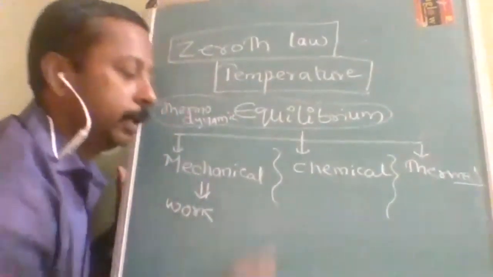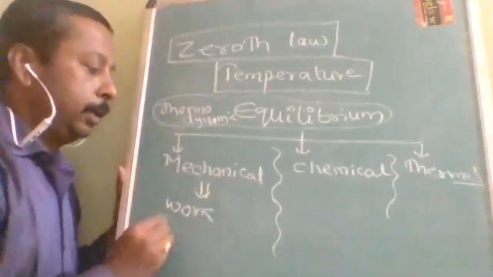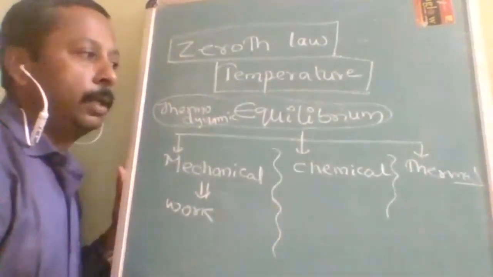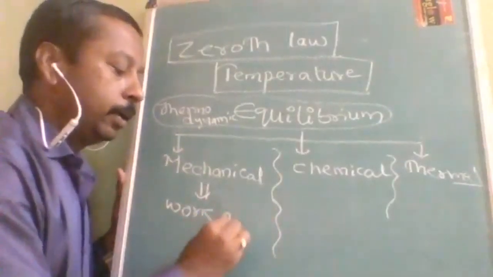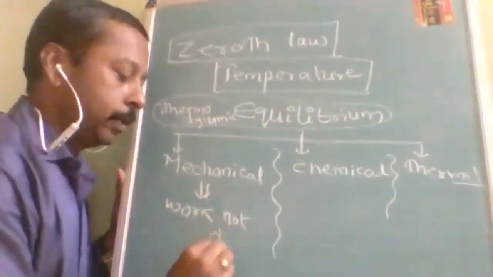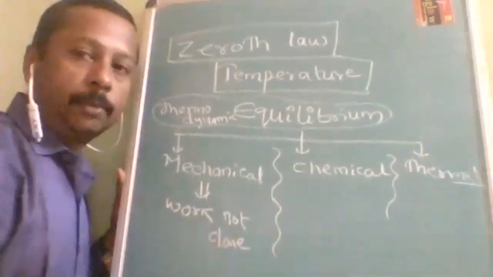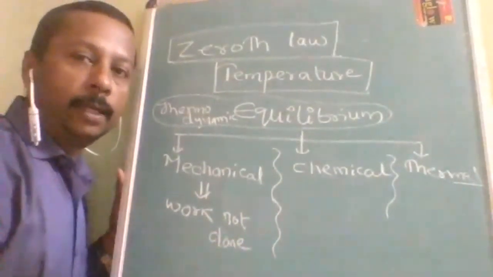Thermodynamic equilibrium consists of three equilibria: mechanical, chemical, and thermal. Mechanical means no work done by the system or on the system.